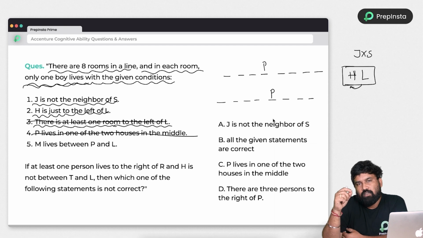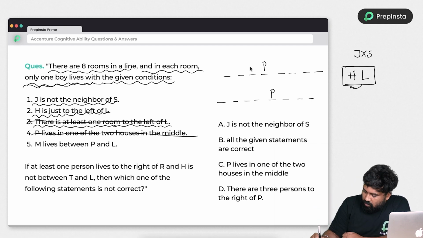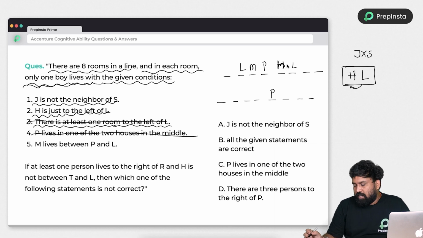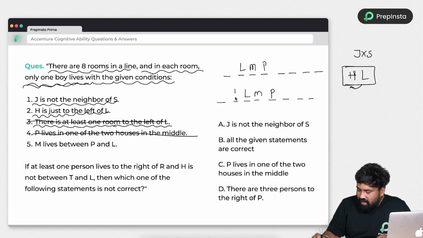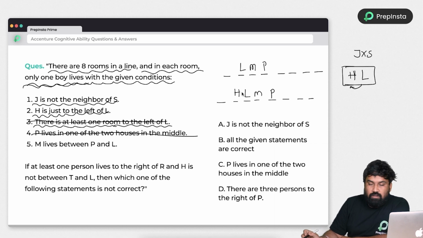So remember guys, if M needs to be between P and L, so M here, L here, or M here, L here, right? But I can't place H here if you observe. Why? Because it's already occupied by M. So with this example, I can conclude one thing: P on the left-hand side, M and L, then H. Okay. So like this you have to design. Okay, this is also cancelled.